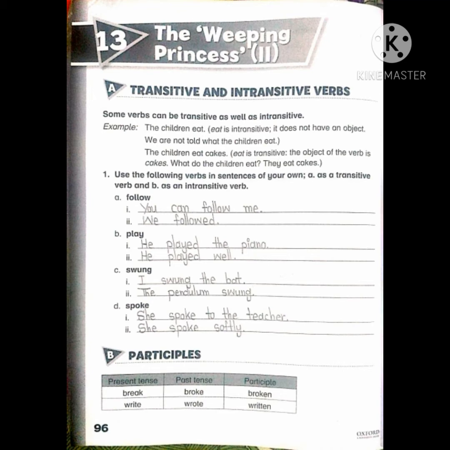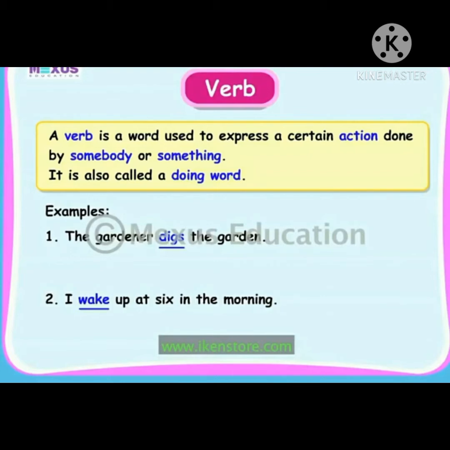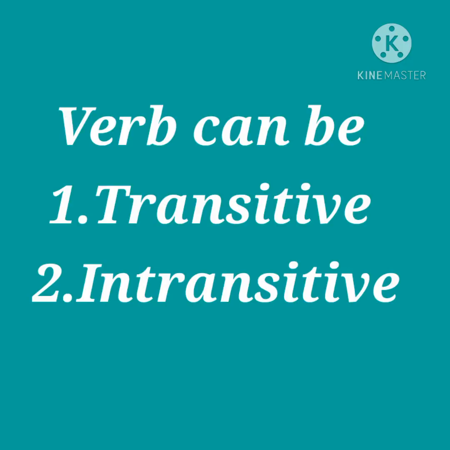As I gave you the concept of transitive and intransitive verbs in my previous lecture of unit number 13, The Weeping Princess 2, and we did its exercise too, let's have a look at it again. As you all know, a verb is an action word. Any action or work done is called a verb, like play, write, jump and sleep. And a verb can be transitive or intransitive.